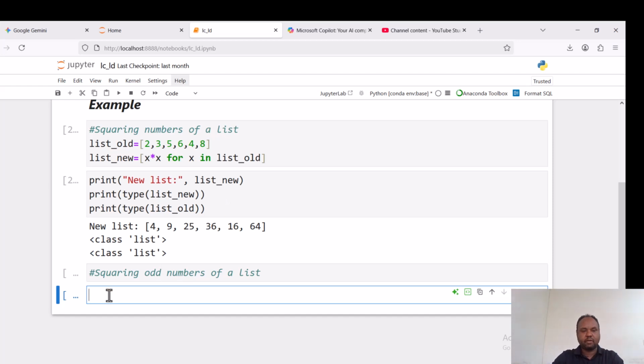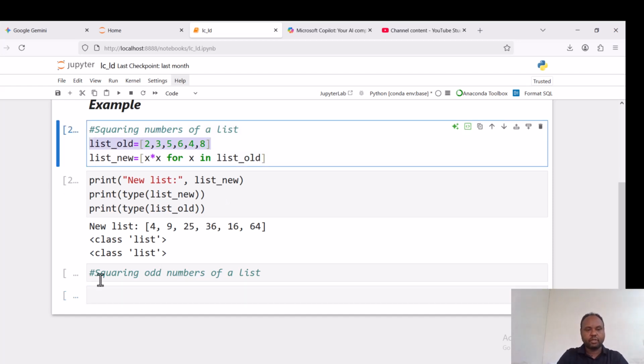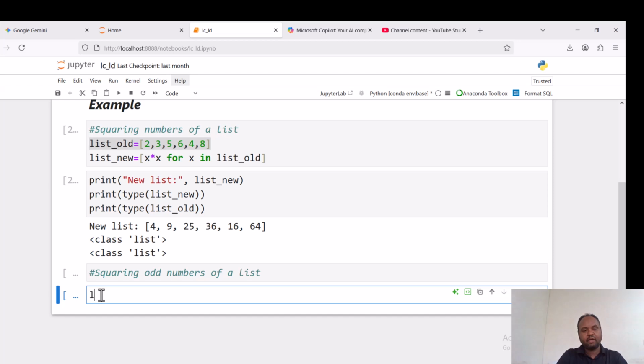Therefore, let us proceed. This is already given. Now let us start from list new 2. It is a list comprehension, x times x.